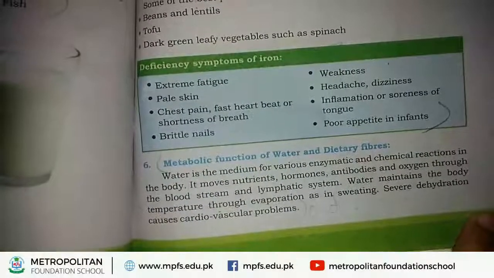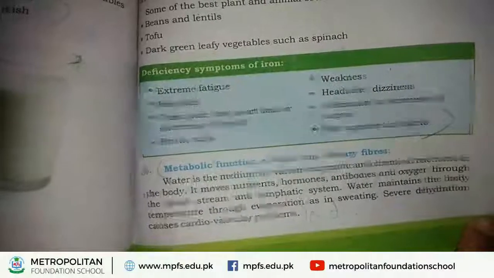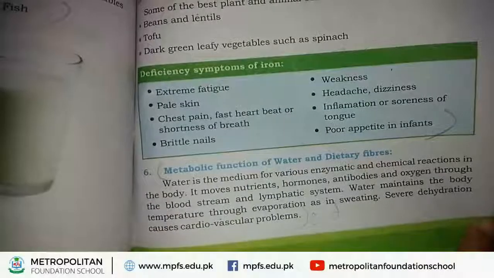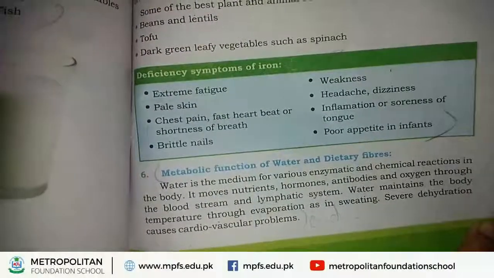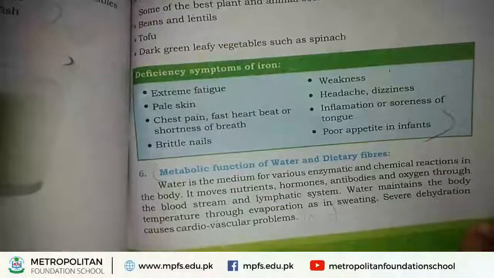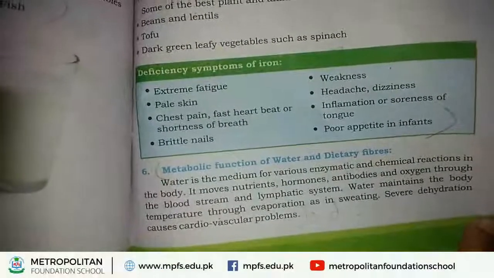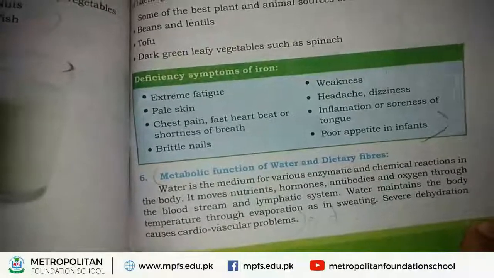How do these nutrients, hormones, antibodies and oxygen circulate in our body? Due to the movement of water in our body. When water moves in our body along with blood, these nutrients, hormones, antibodies and oxygen move in our body.